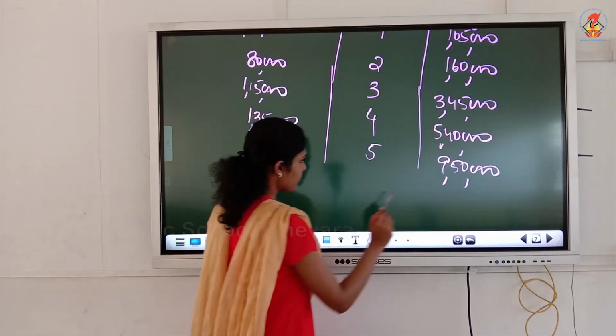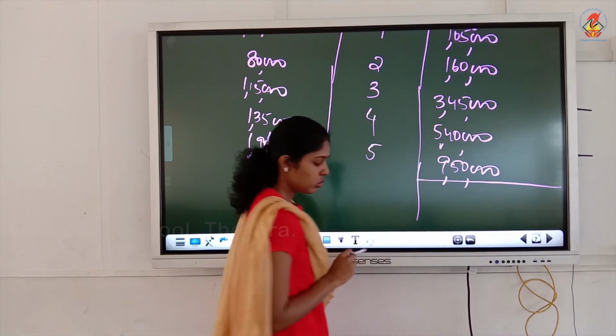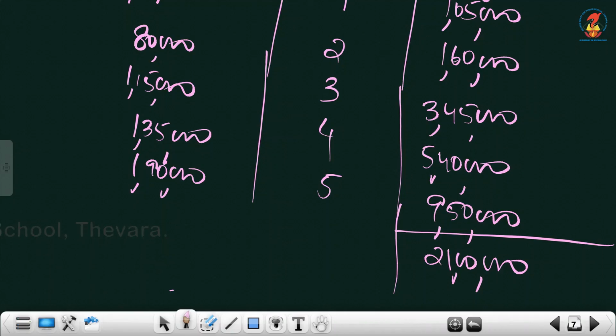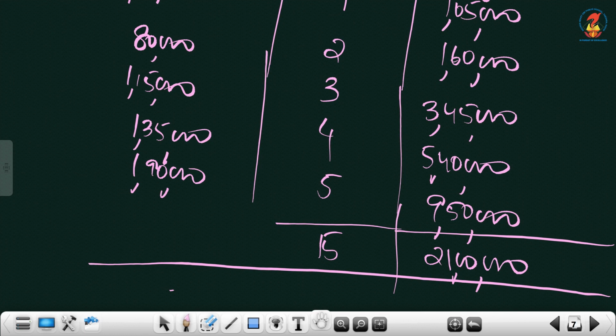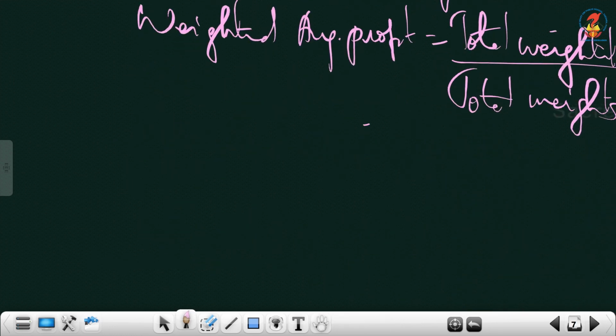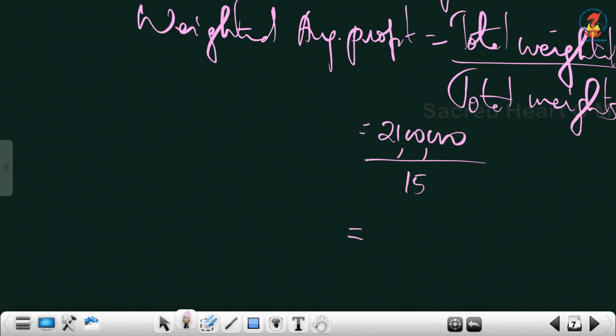So here total weighted profit means you should add this column. This weighted profits column you have to add now. So the total is 21 lakhs, that's the total weighted profits. Similarly, you add this total of weights also, which is 15. Now apply these figures here. It is 21 lakhs divided by 15. So it's 1,40,000. It's not over.